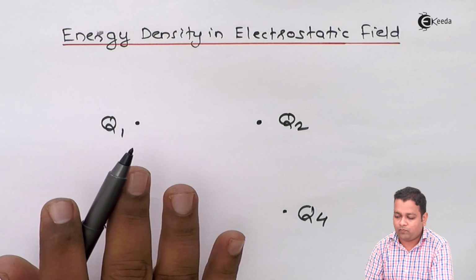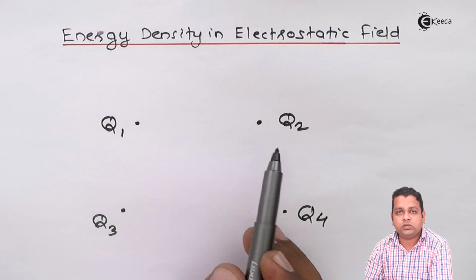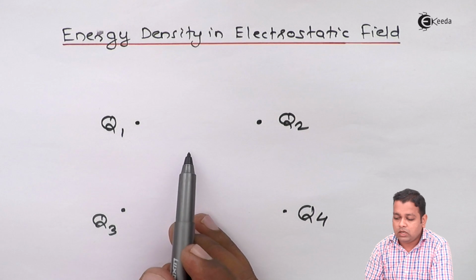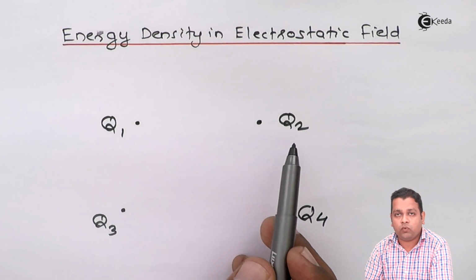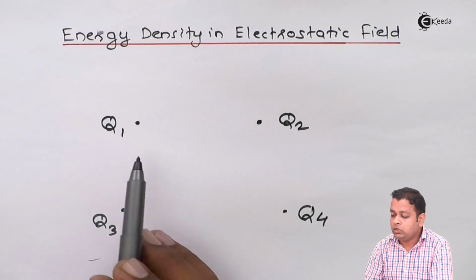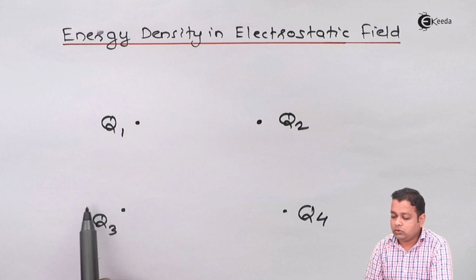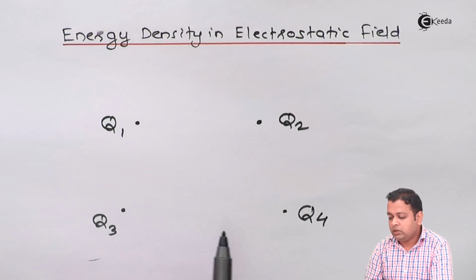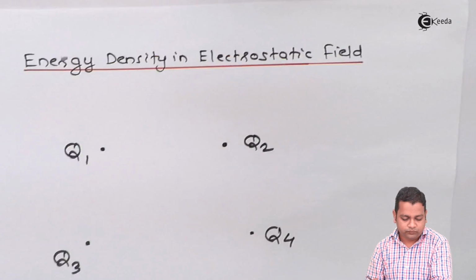Now when we move the Q2 charge from infinity to this region, Q1 is pre-existing. So it means definitely some work has to be done. While we bring Q3 to this region, Q1 and Q2 are already present. So there also the work done will be present. Similarly, carrying forward, we have to consider the work done.